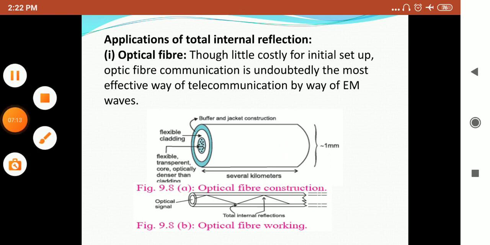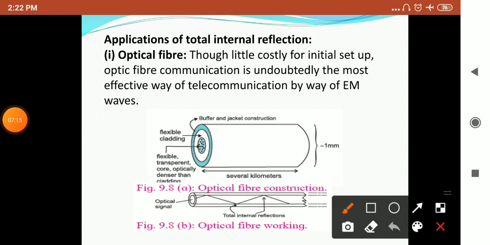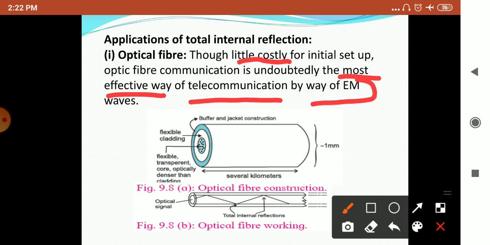These optical fibers are a little costly, but the most effective way of telecommunication by way of electromagnetic waves. As we know, light waves are nothing but electromagnetic waves, so for communication this will be effective.